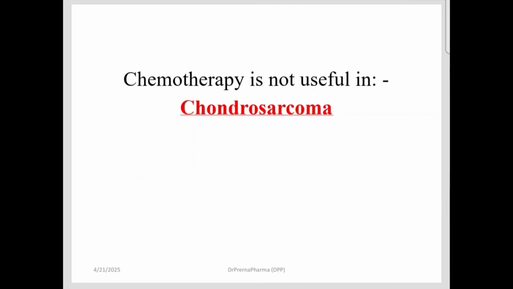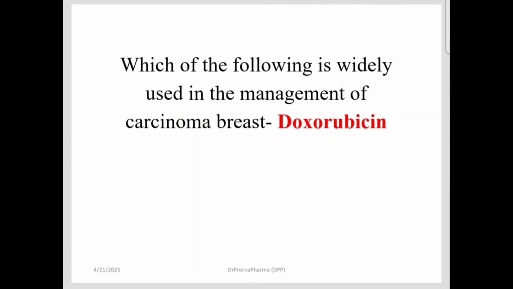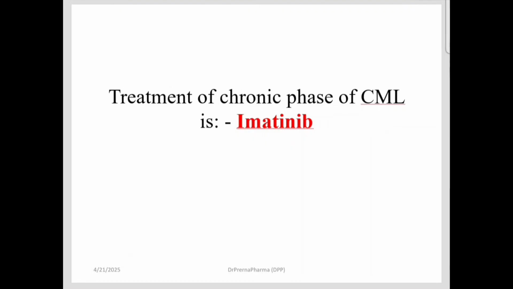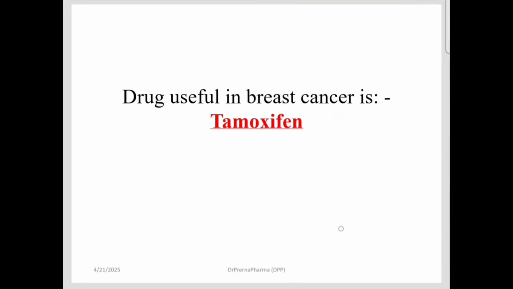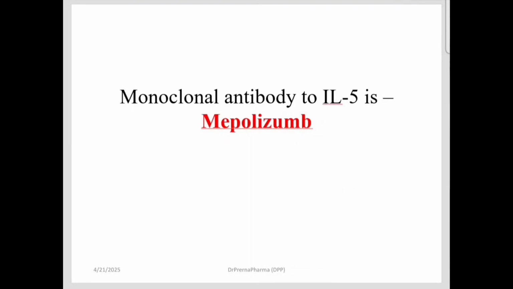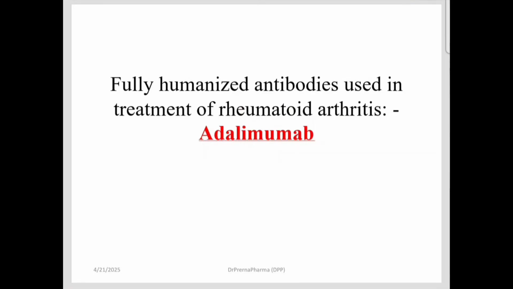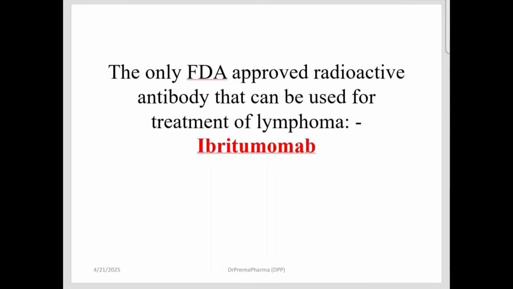Chemotherapy is not useful in chondrosarcoma. Which is a widely used drug in the management of carcinoma breast? It is doxorubicin. Treatment of chronic phase of CML is imatinib. Regimen which is used in non-Hodgkin's lymphoma is CHOP. Tamoxifen is used in breast cancer. Monoclonal antibody to interleukin 5 is mepolizumab, we have seen earlier also. Fully humanized antibody used in treatment of rheumatoid arthritis is adalimumab. The only FDA approved radioactive antibody used in treatment of lymphoma is ibritumomab.